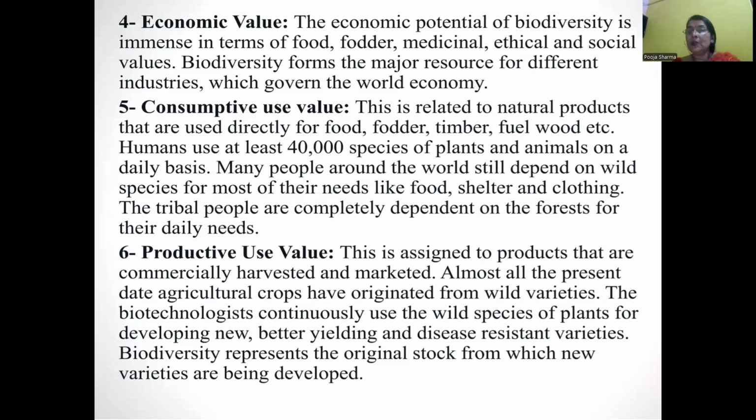Mendel also used the wild pea for his experiments and gave the law of inheritance, law of dominance, and law of segregation. Biodiversity represents the original stock from which new varieties are developed.